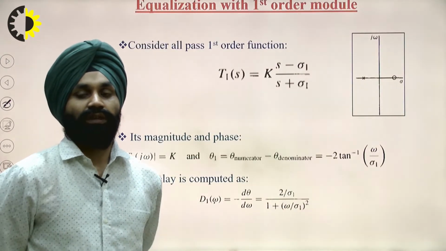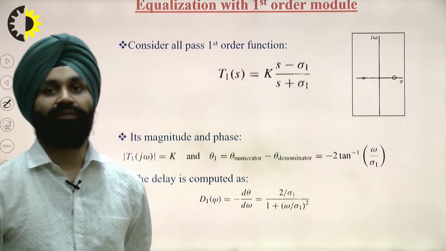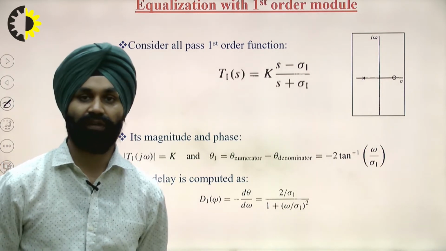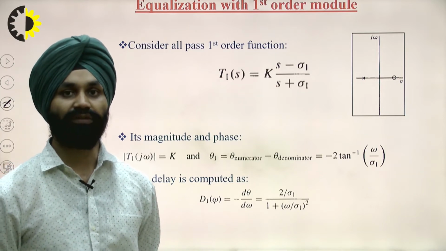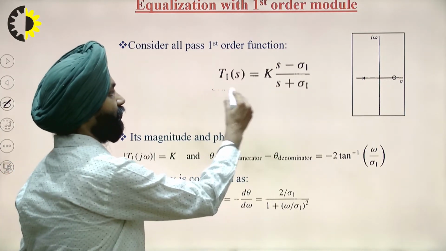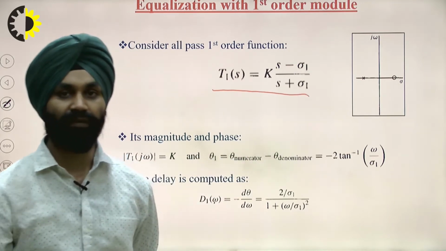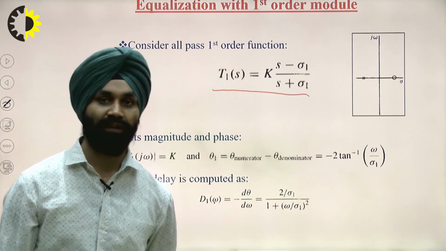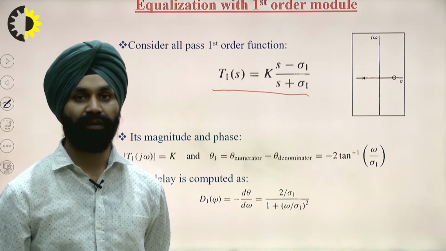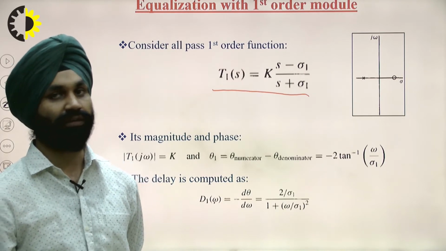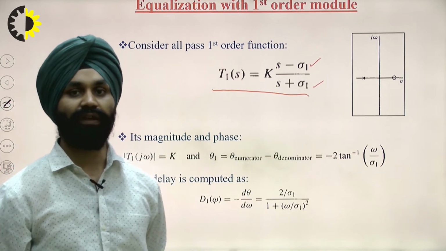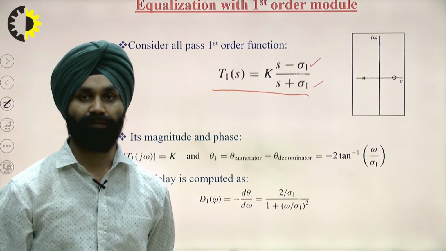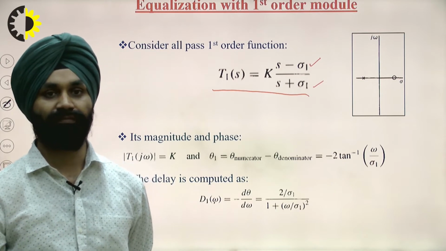So let's take again the first order filter. Here we can find out the first order filter transfer function. It is given by k into (s minus psi1) upon (s plus psi1), where the numerator and the denominator are complex conjugates of each other. This gives equal and opposite poles and zeros in the s plane.